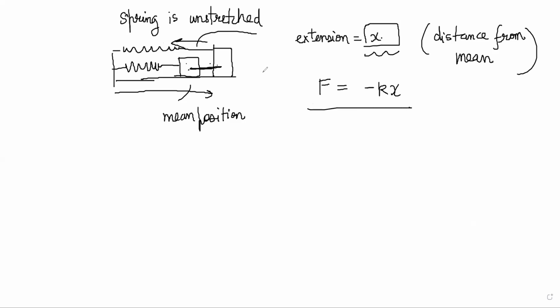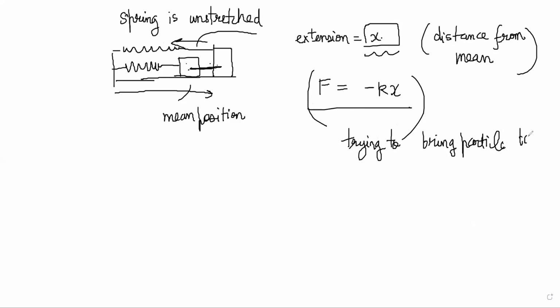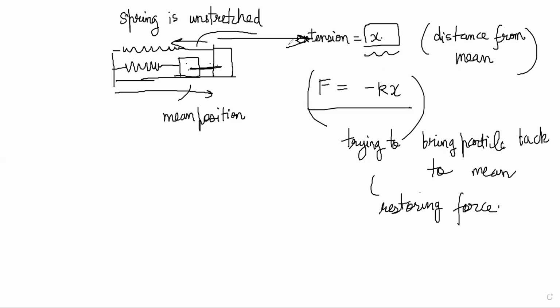This type of force is basically trying to bring the particle back to the mean. So this is called a restoring force. What we understand is that there has to be some sort of restoring force for a motion to be periodic. Notice that if the force was plus kx, then the particle would forever keep going that side. Then it is not restoring; it is actually taking it away from the mean position. So this minus sign is important.